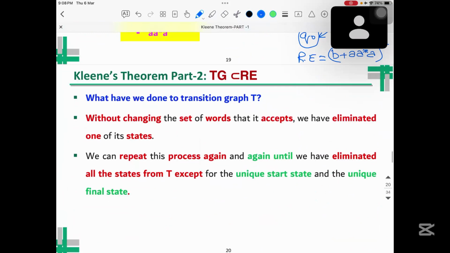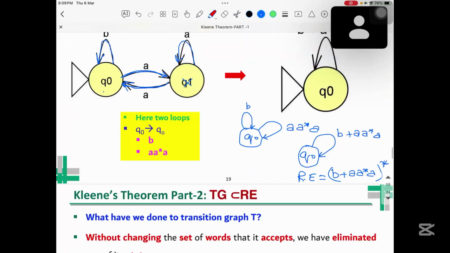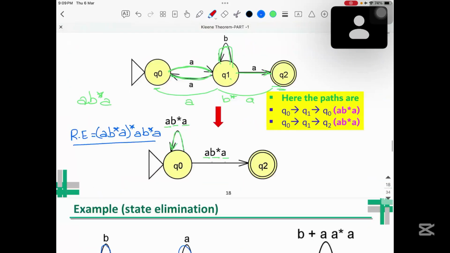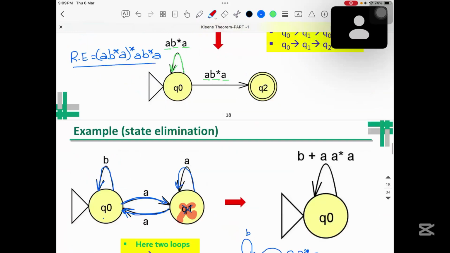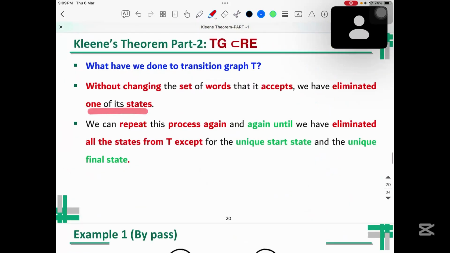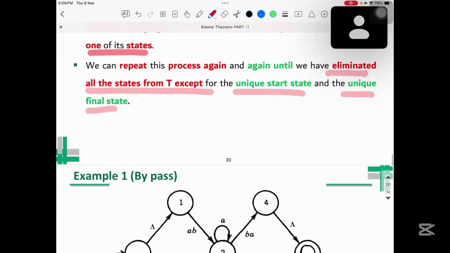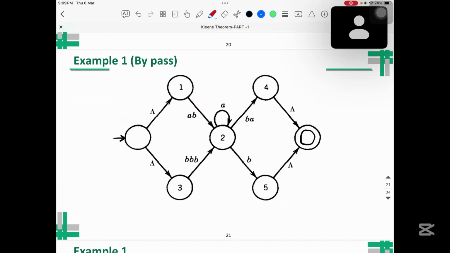Now, what we have done to the transition graph, without changing the set of words it accepts, is we have eliminated one of the states. We have here eliminated Q1, here we have eliminated also Q1, here also we have eliminated this 2. We repeat this process again and again until we have eliminated all the states except the unique start and the unique final state. So let's consider this particular example.